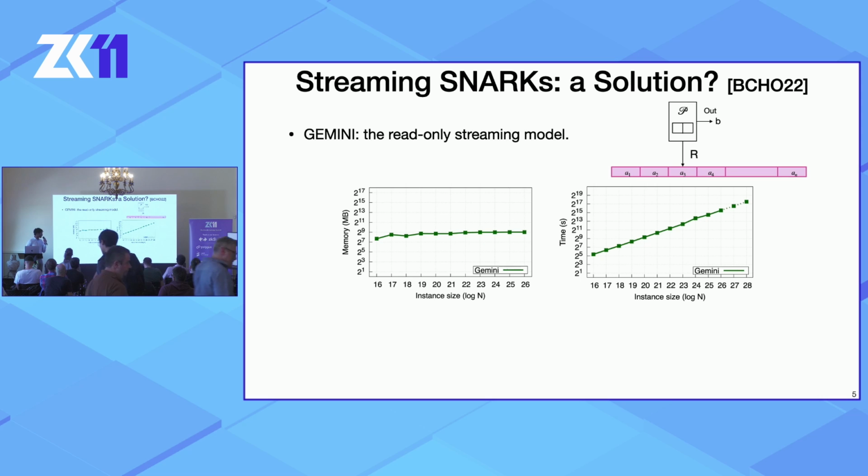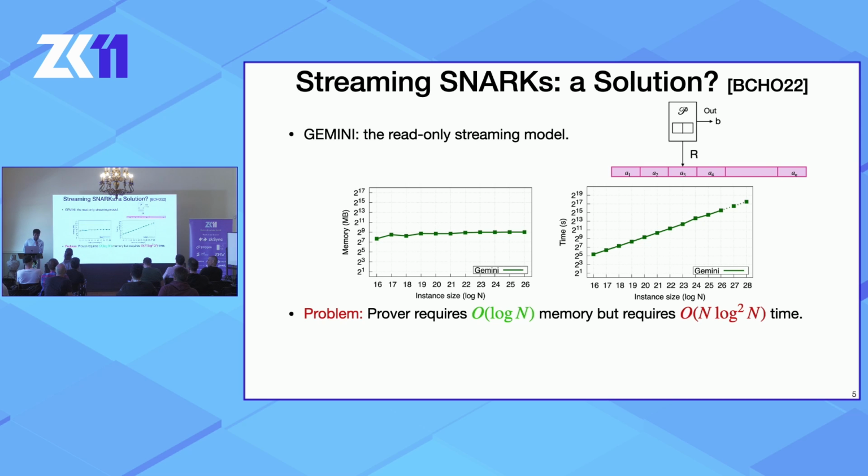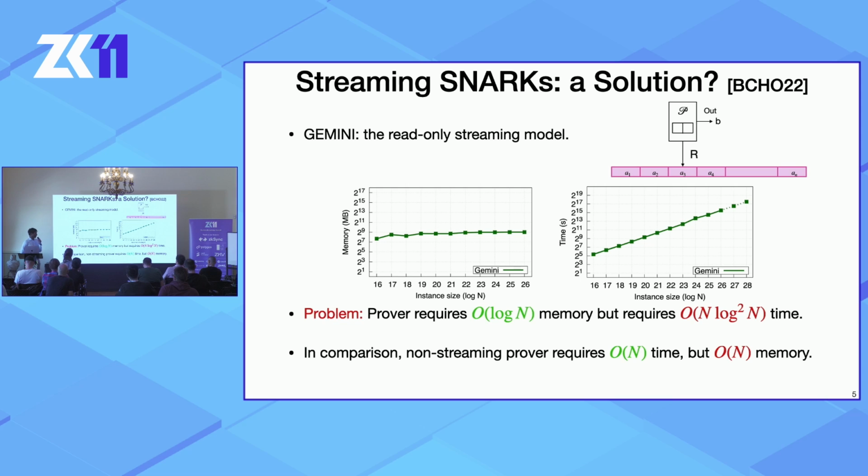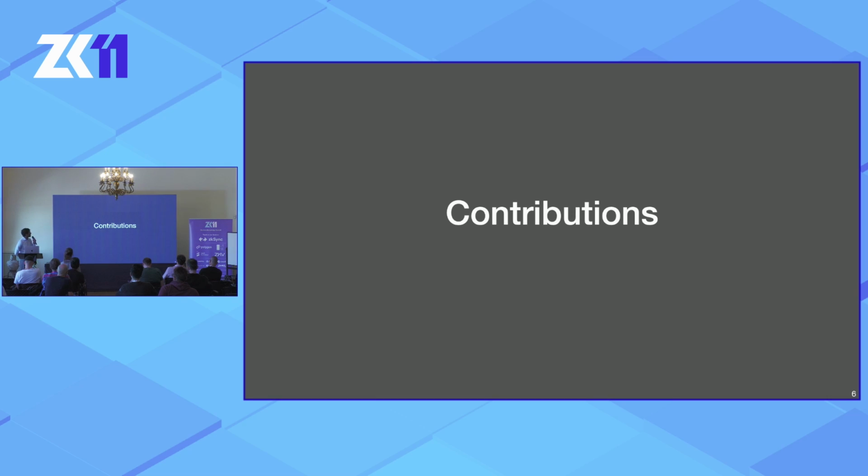This is what Gemini's performance looks like. As you'll see, the working memory requirements of the prover scale only logarithmically with the size of the circuit. And the time looks nice, but what that graph doesn't show is that asymptotically, the time requirements are order of n log square n, where n is the size of the circuit. In comparison, the non-streaming baseline prover would require linear time, but also linear working memory. We asked the question, can we do better? That is, get the best of both worlds with small working memory, logarithmic in the size of the circuit, but still linear prover time. This brings us to our first contribution.